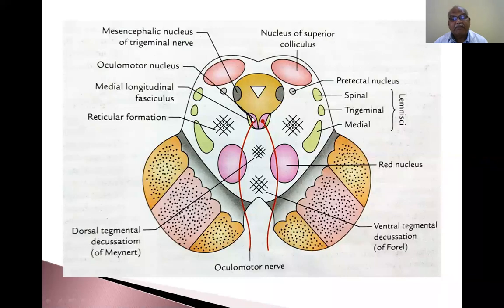So this part is the parasympathetic part of the oculomotor nucleus. The oculomotor nerve is concerned with the eyeball. Extraocular muscles and eyeball are supplied by the oculomotor nerve. So accommodation, squint, etc. are associated with involvement of the oculomotor nerve. So this is the rostral 2/3 of the oculomotor nucleus, that is, the Edinger-Westphal nucleus.